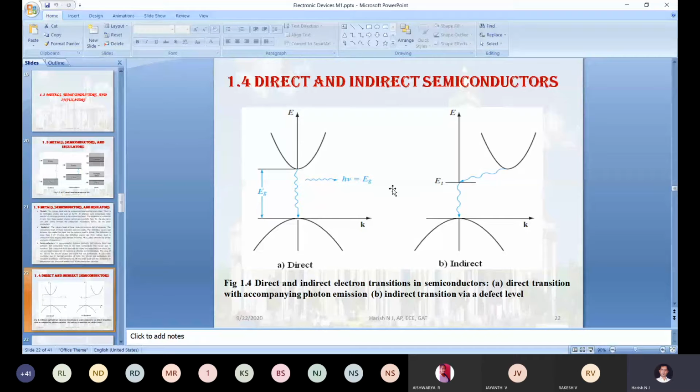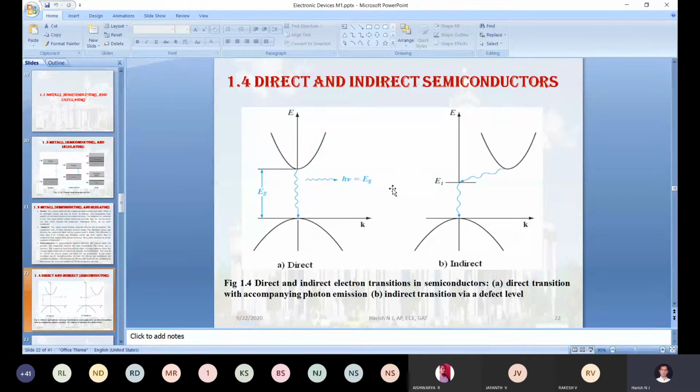Okay, so now I will give some examples of direct as well as indirect semiconductors. Actually, in your GATE examination, they will ask you questions like this based on direct and indirect semiconductors. The questions will be like this: which semiconductor belongs to which band?